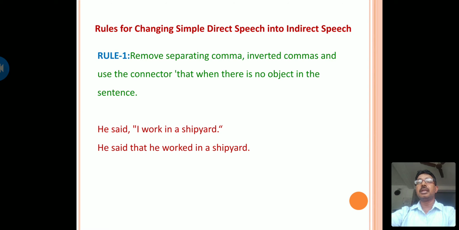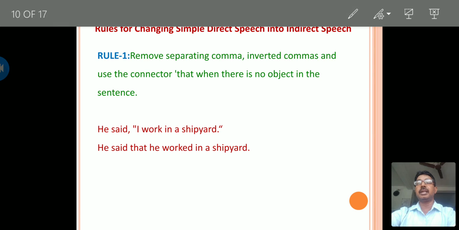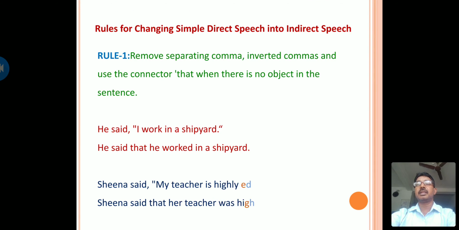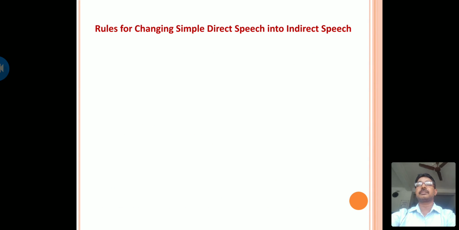For example, he said, "I work in a shipyard." And in indirect speech, he said that he worked in a shipyard. And another example, Sheena said, "My teacher is highly educated." Sheena said that her teacher was highly educated.